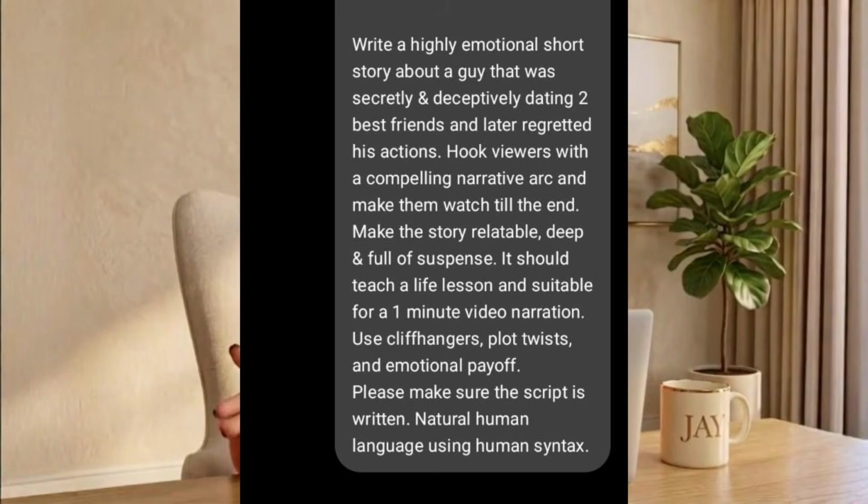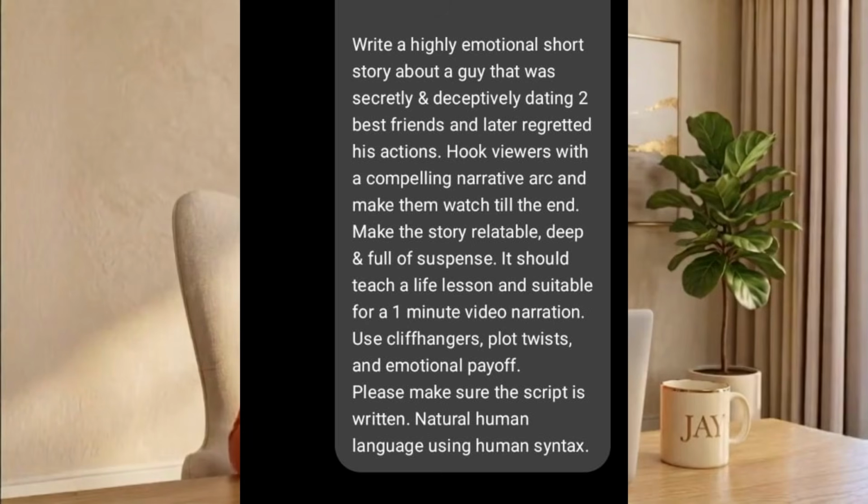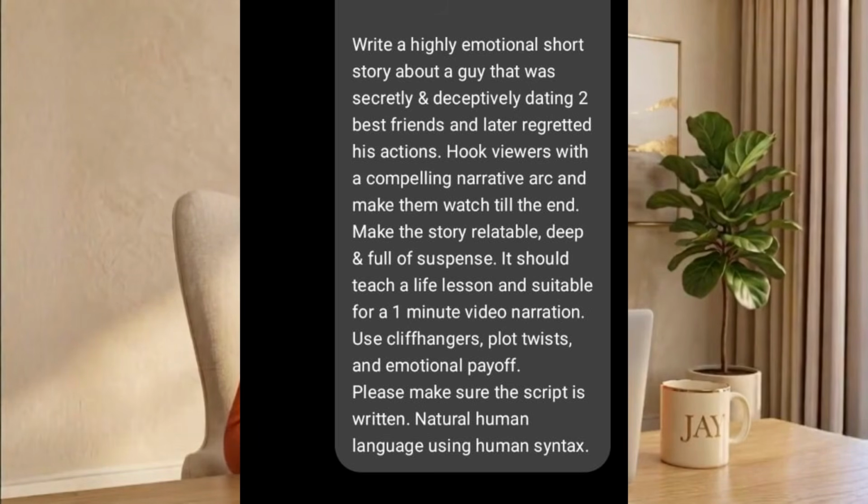Here, I said, write a highly emotional short story about a guy who was secretly and deceptively dating two best friends at the same time, and later regretted his actions. Hook viewers with a compelling narrative arc and keep them watching till the end. Make the story relatable, deep, and full of suspense. It should teach a life lesson and be suitable for a 1-minute video narration. Use cliffhangers, plot twists, and emotional payoff. Please make sure the script is written in natural human language using human syntax.